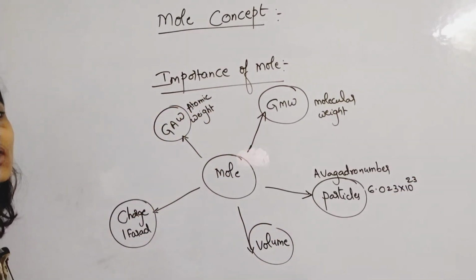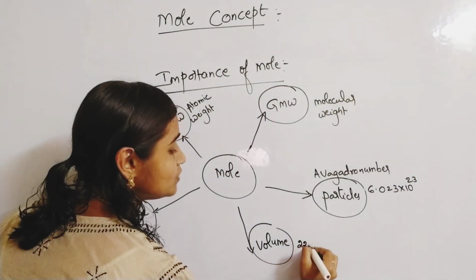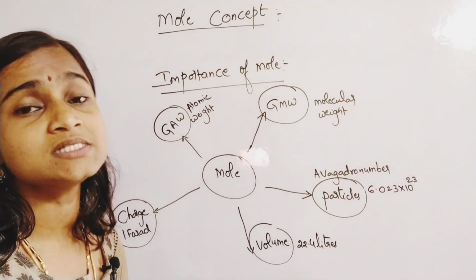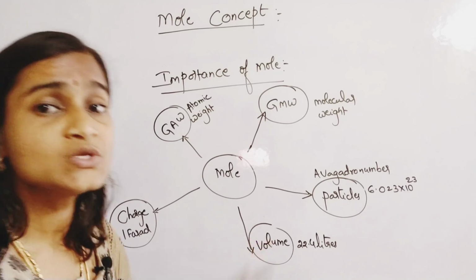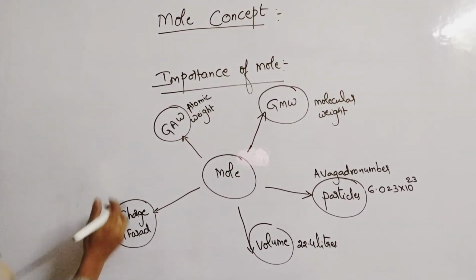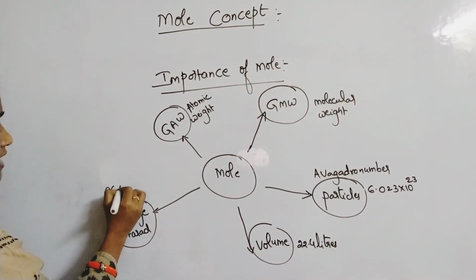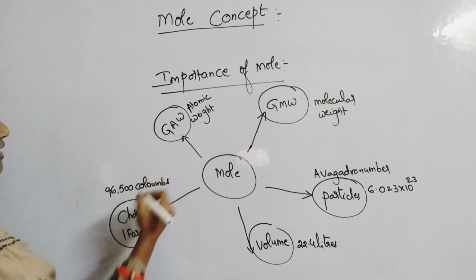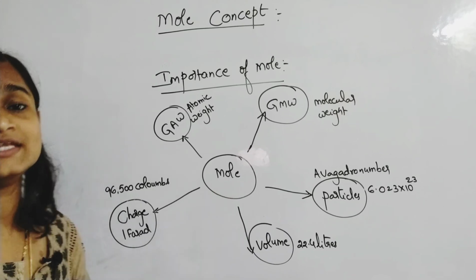And in terms of volume, for 1 mole of any substance, it occupies a volume of 22.4 liters. And 1 farad is equal to 96,500 coulombs. So this many meanings are there for 1 mole of any substance.